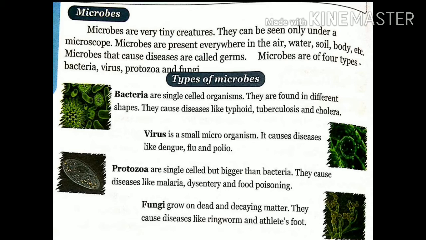Types of microbes. Bacteria are single-celled organisms. They are found in different shapes. They cause diseases like typhoid, tuberculosis and cholera. Virus is a small microorganism. It causes diseases like dengue, flu and polio.